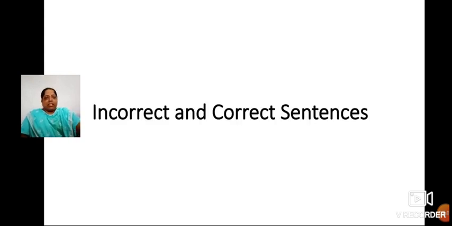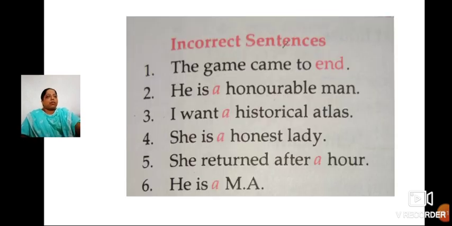There are some incorrect and correct sentences. What are those incorrect sentences? Let's have a look. The game came to end. And means where an article comes here. See, when you look at these sentences, there are the words which are colored in red. And those colored words only you have to replace with an article, a particular article. Okay. Can you guess what comes in the first sentence?